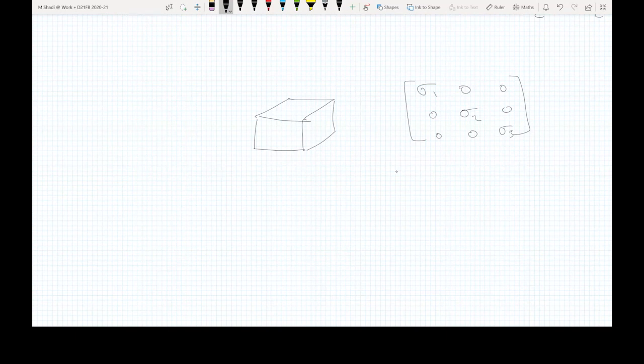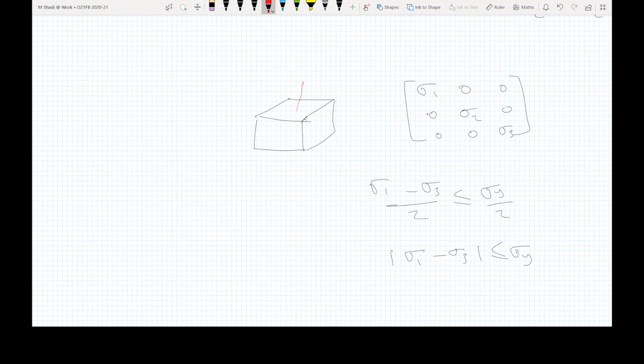Now, according to the Rankine criteria, for this cube to fail, we have sigma 1 minus sigma 3 divided by 2 should be smaller than sigma y divided by 2. So basically, sigma 1 minus sigma 3 should be smaller than sigma y. This is according to Tresca. And assume that we have this.